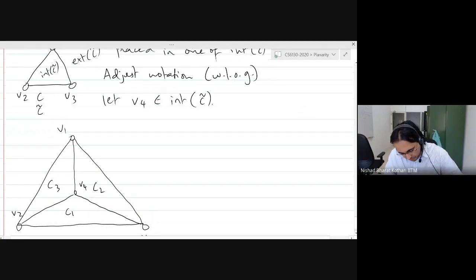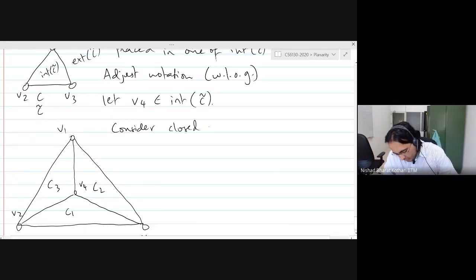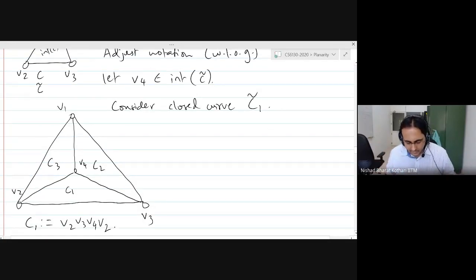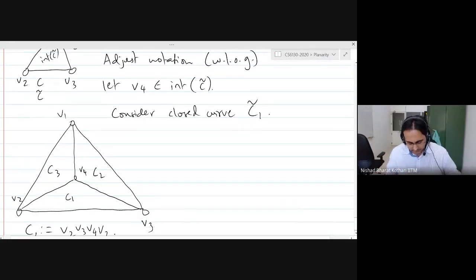So consider the closed curve C1 tilde. It is the curve corresponding to the cycle C1 in the embedding. Consider this closed curve C1 tilde.